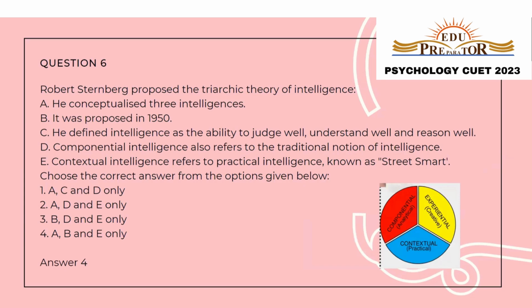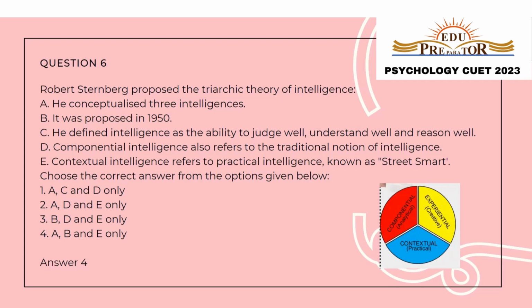Question number six. Robert Sternberg proposed the triarchic theory of intelligence. He conceptualized three types of intelligences. It was proposed in 1950. He defined intelligence as the ability to judge well, understand well, and reason well. Componential intelligence also refers to a traditional notion of intelligence. Contextual intelligence refers to the practical intelligence known as street smartness.